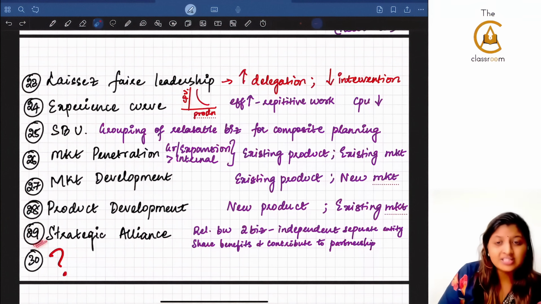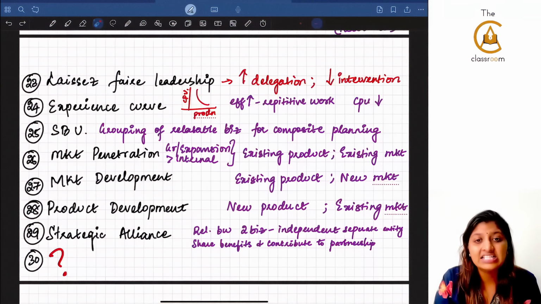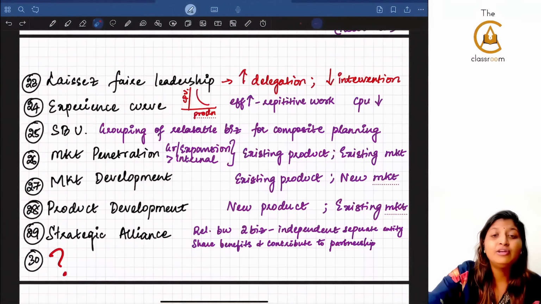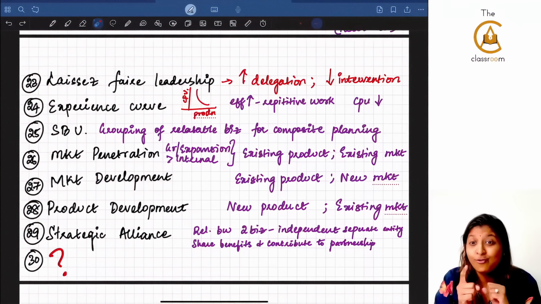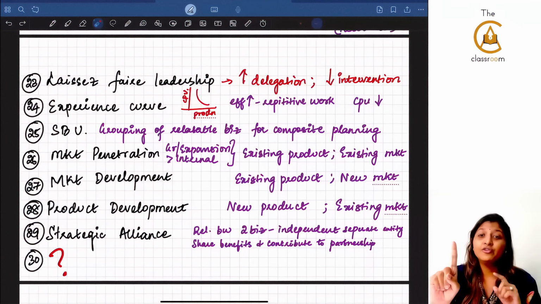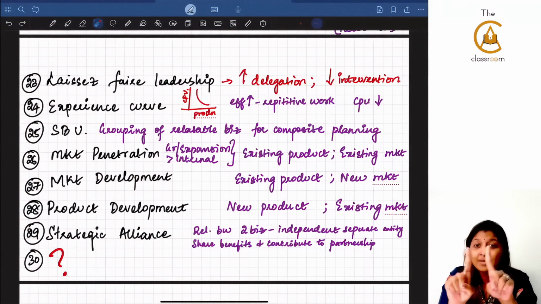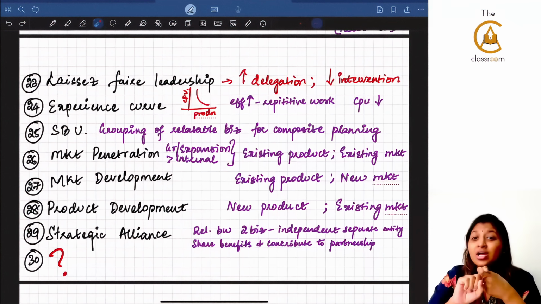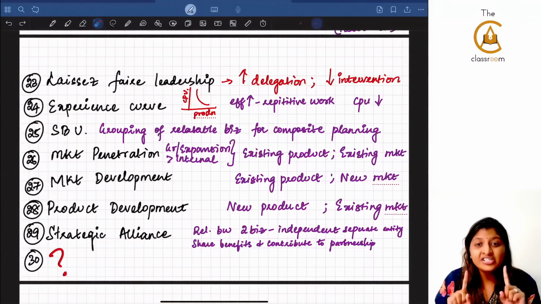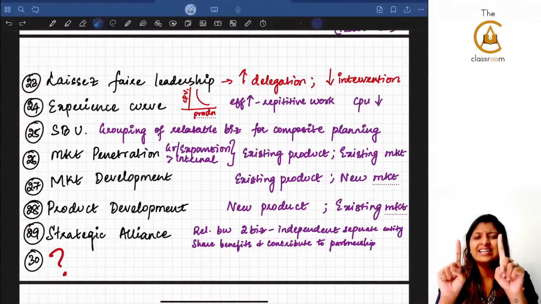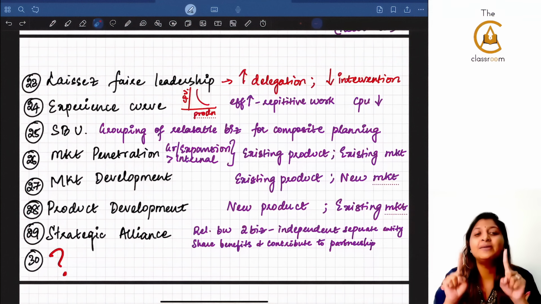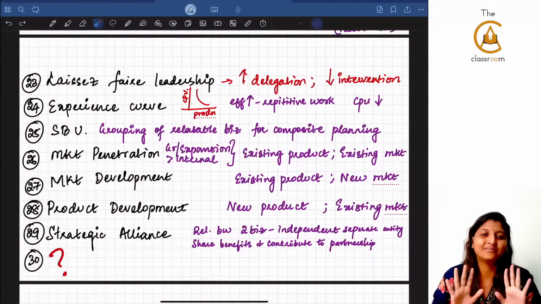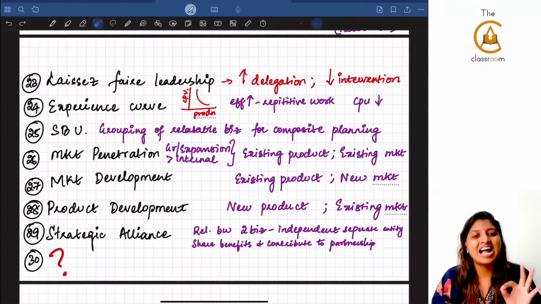The 29th concept is called strategic alliance, guys. If there is a relationship between 2 businesses which are 2 different separate entities, you all know this concept called living together. You be yourself, I be myself, but still we both will live together. There is no commitment and all here. So it is a relationship between 2 independent separate entities where they will share the benefits and they will contribute to the partnership until the alliance is there. So that is the strategic alliance, guys.